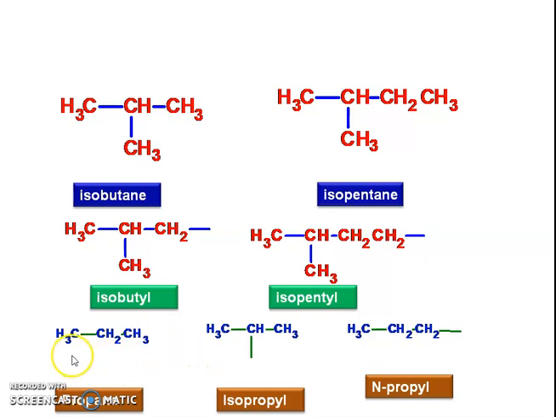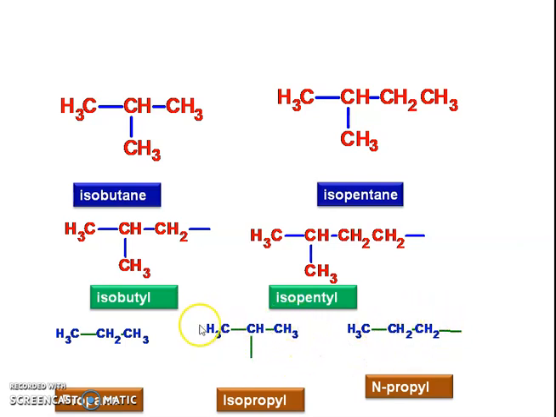Similarly, another example we take is propane. The IUPAC name of this is isopropyl, with ane replaced by yl. So this type of structure is named with iso: isopropyl.